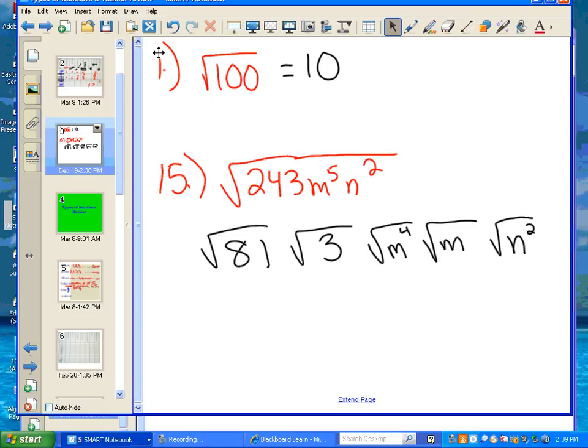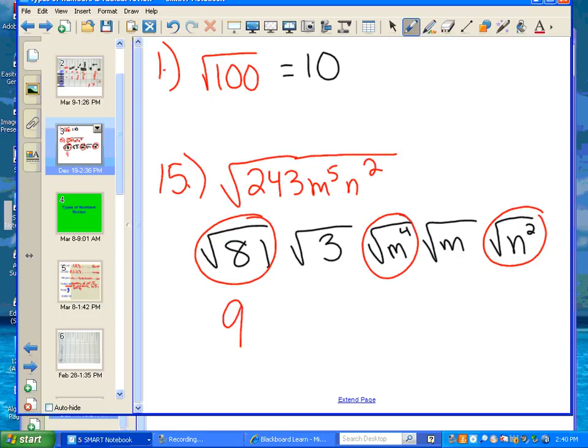Okay, we are now going to circle all the perfect squares. Is everyone with me? Okay, 81 is a perfect square. M to the 4th is a perfect square. And n to the 2nd is a perfect square. So circle all the perfect squares. We're now going to take the square root of them. The square root of 81 is 9. What's the square root of m to the 4th, Kevin? Good. Divide the exponent by 2 when it's an even number. So m to the 2nd.